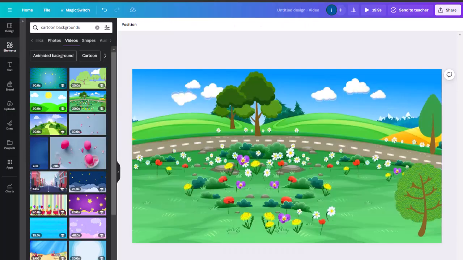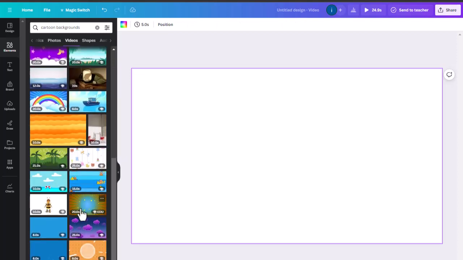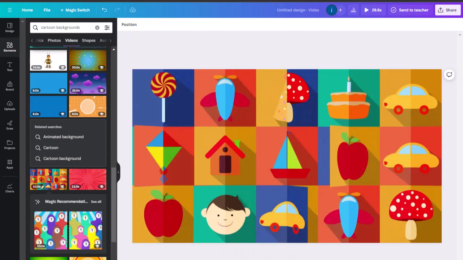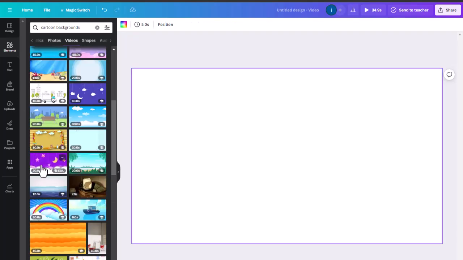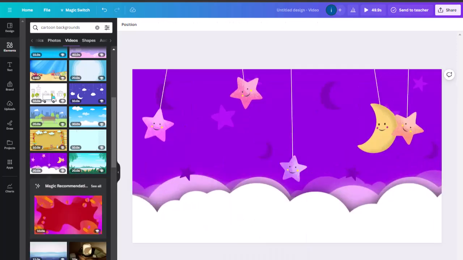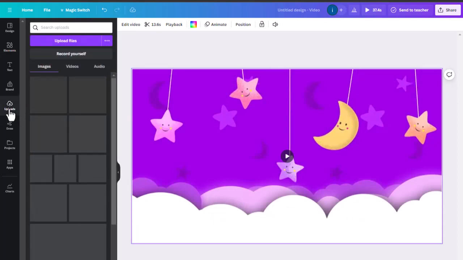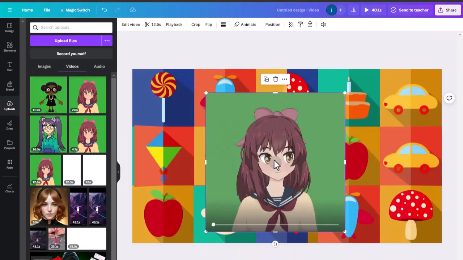Now after this, first of all, we will add a background in our design. This background will be only for the intro. Go to Elements in the sidebar and search for Cartoon Fruits, because our video is related to fruits, and select any video from here and add it to your design. As you can see, now go to Uploads in the sidebar and then first select the intro video and add it to the design.